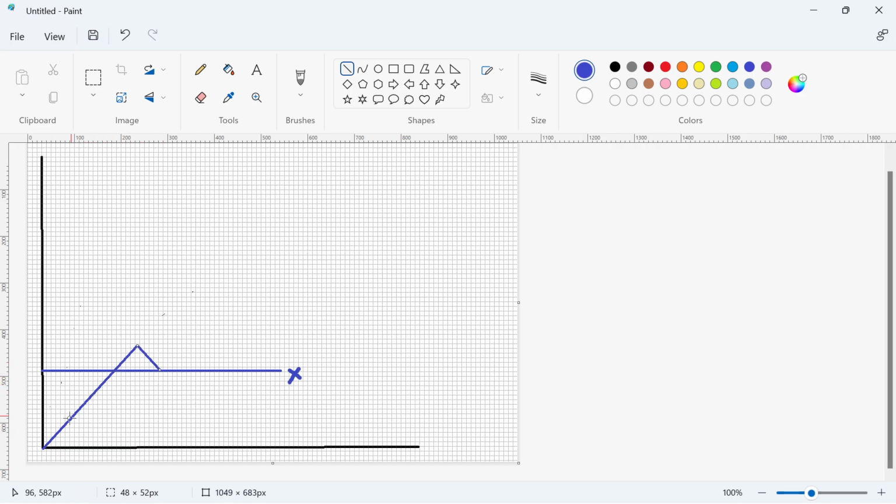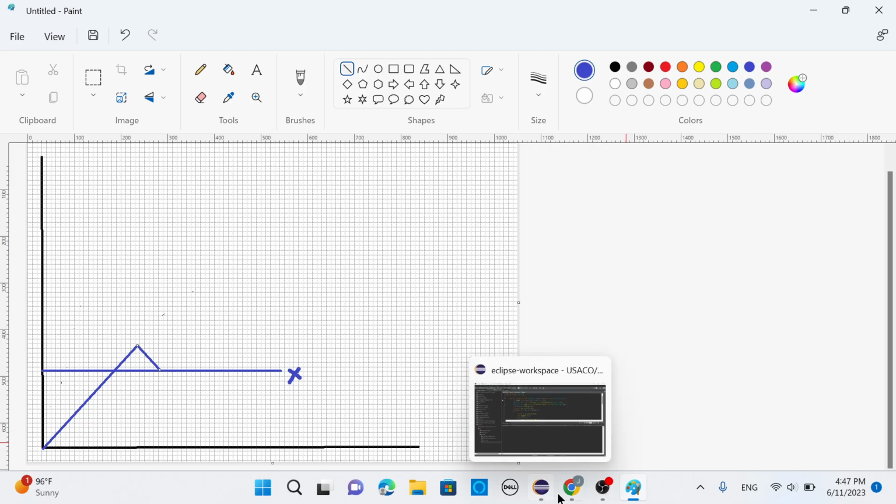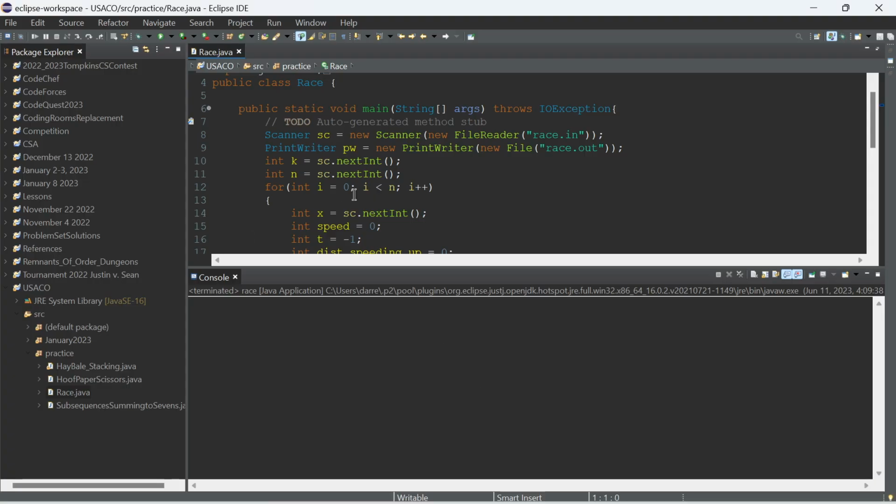Because we're trying to maximize the speed and slow down to the point of her getting to X. We want to end off at X meters per second squared. Okay? And we're also trying to maximize how fast she can go in the race. So, with that being considered, let's look at a solution.